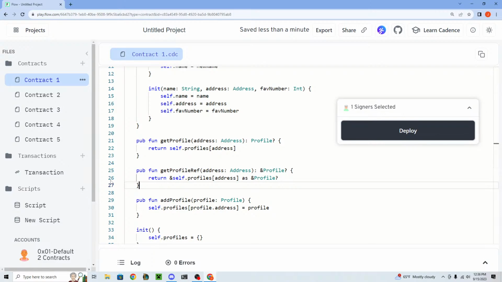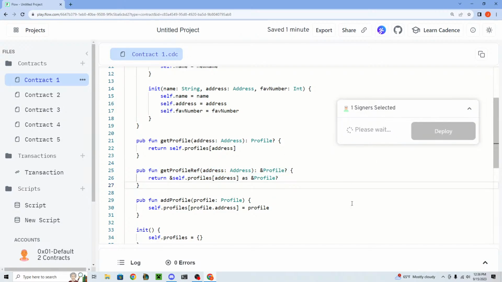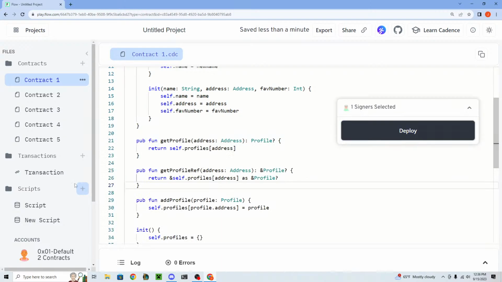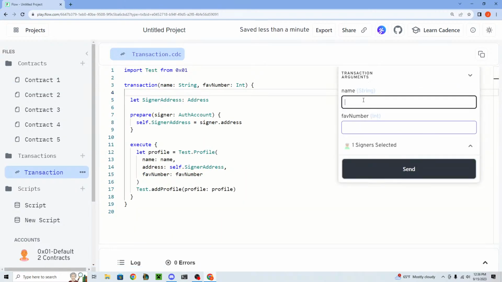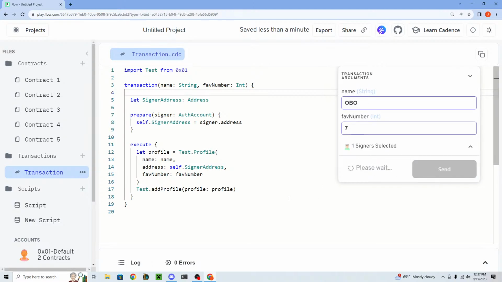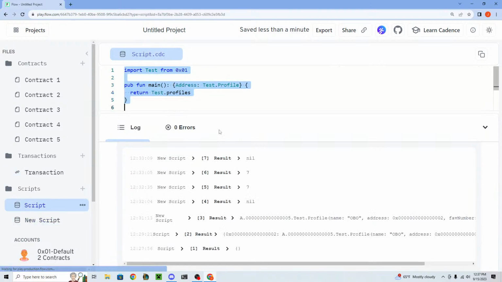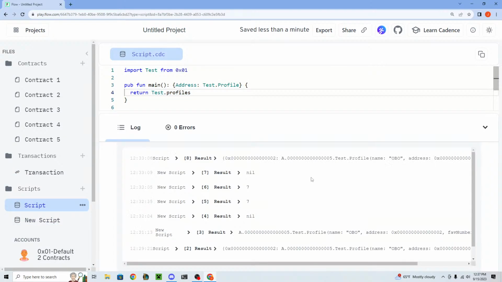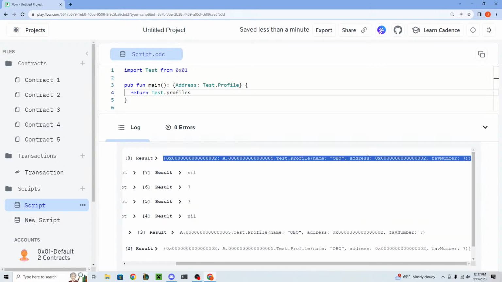However, the problem with this is that, again, this is a public function, which is not best practice, right? Now that we define this function, anyone could technically call this function and just update anyone's profile, right? And that's not good, but just stick with me for now. So if we deploy this, let's say we now create a new profile, where the name is OBO and the favorite number is 7. We send it, right? And we go to the script, and we should see that that is now created right here. So the name is OBO.